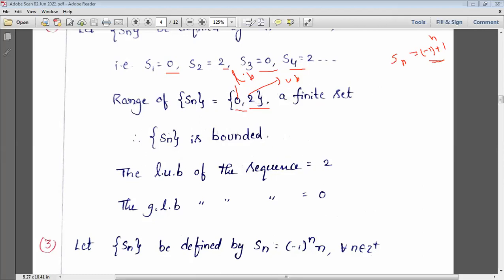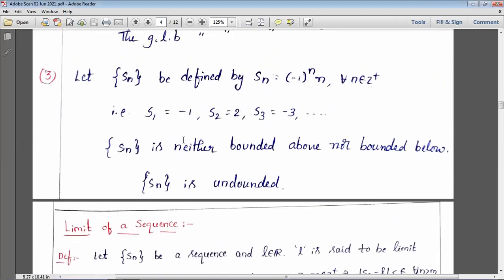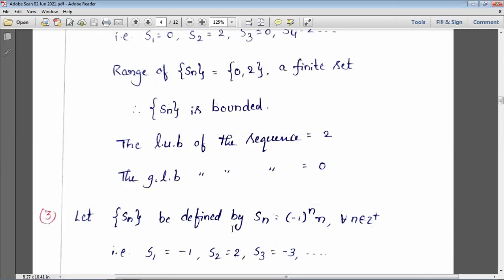Both existed. Next, what about the next one? Sn equals (-1)^n times n. Is this upper bounded or lower bounded or bounded? For saying bounded, surely it should be bounded above as well as bounded below. Both should exist.